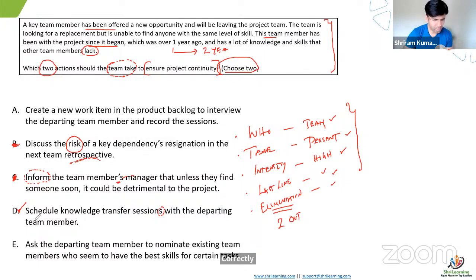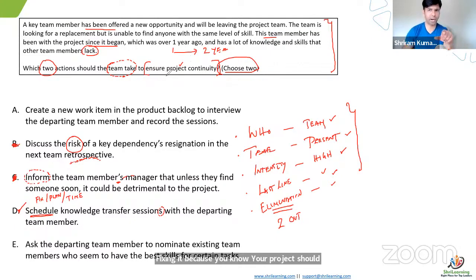Very good. Very good. Does anyone agree that this word is pretty strong? Schedule. What does schedule mean? Plan for that. It's a strong word. What does schedule mean? Fix it. Yeah, you fix a time, isn't it? We are not talking in the air. We are fixing it, because you know your project should continue.